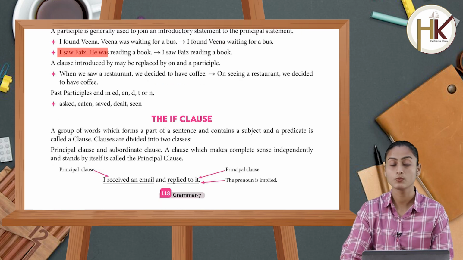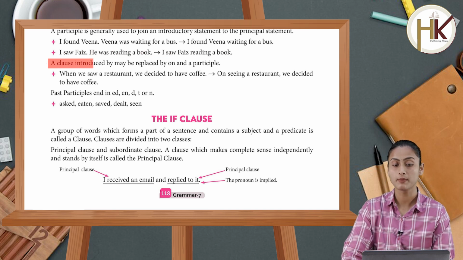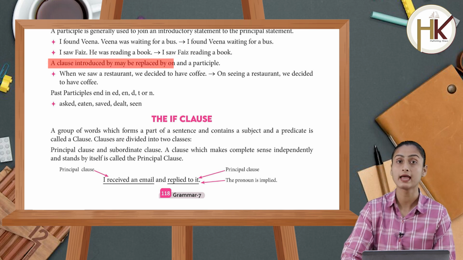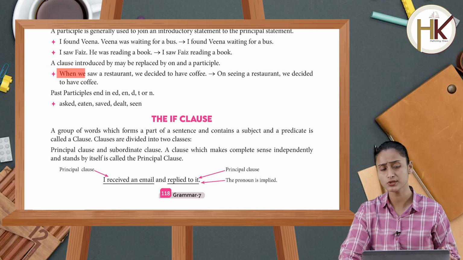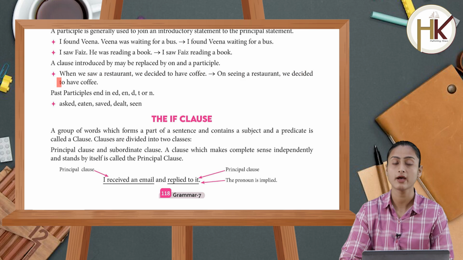I saw Faiz. He was reading a book. I saw Faiz reading a book. A clause introduced by "when" may be replaced by "on" and a participle. When we saw a restaurant, we decided to have coffee. On seeing a restaurant, we decided to have coffee.